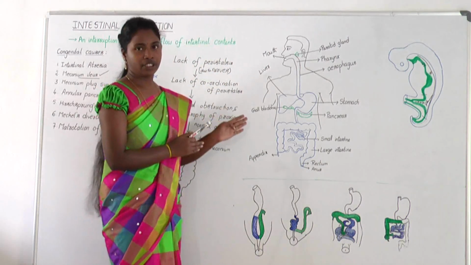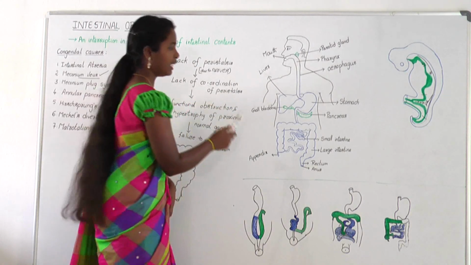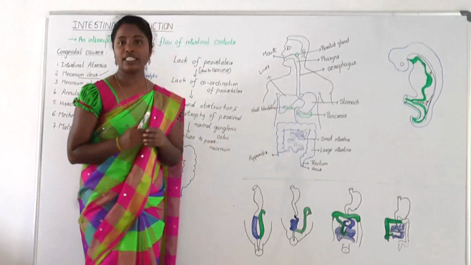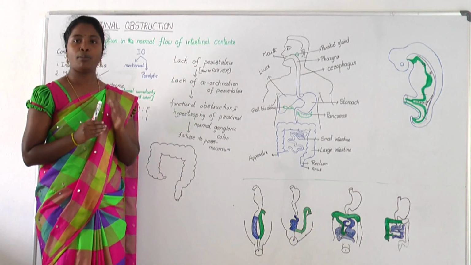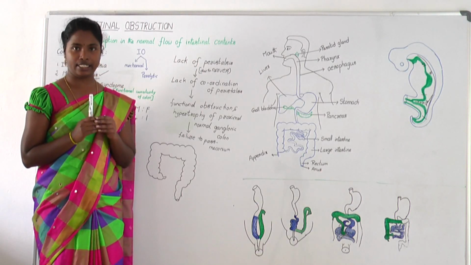As we see in this picture, intestines are long continuous tubes running from stomach to the anus. If you see the physiology of intestines, most absorption of nutrients and water happens in the intestines.